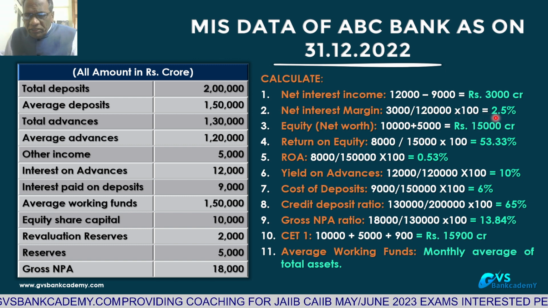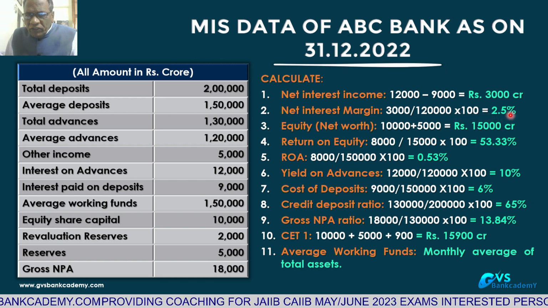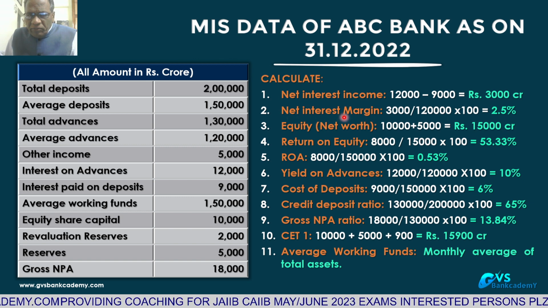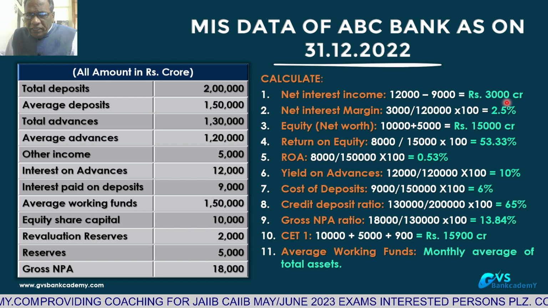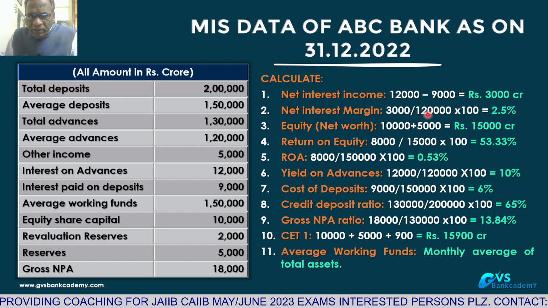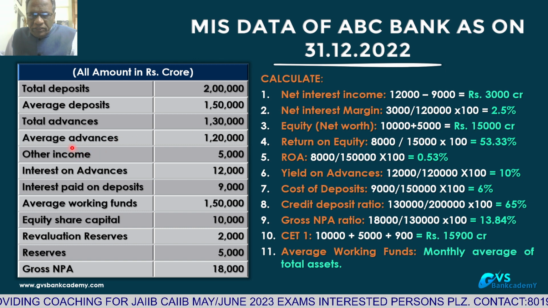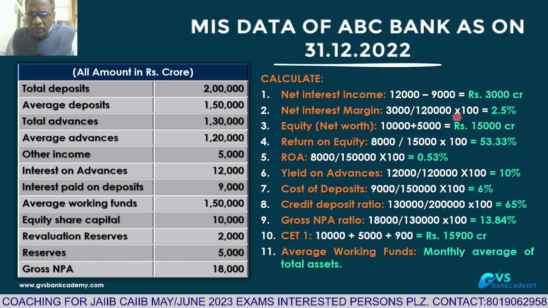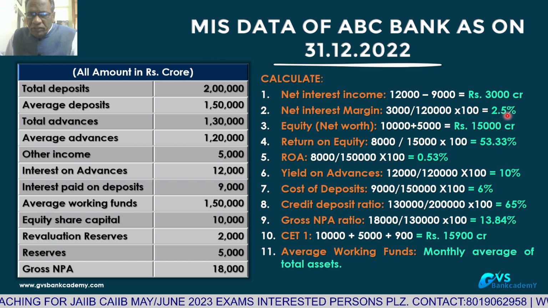Net interest margin is coming to 2.5%. Net interest margin is equal to net interest income 3,000 divided by average assets during that period 1,20,000 into 100, which is 2.5%.